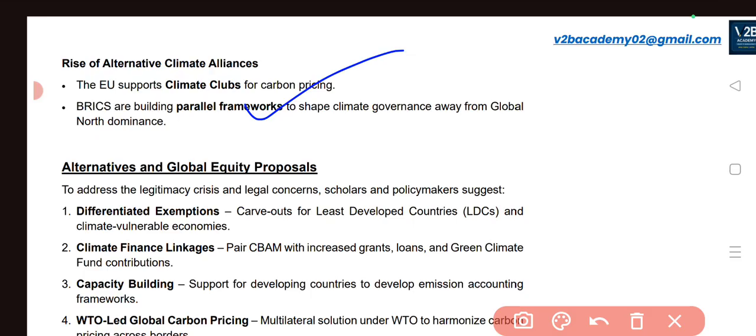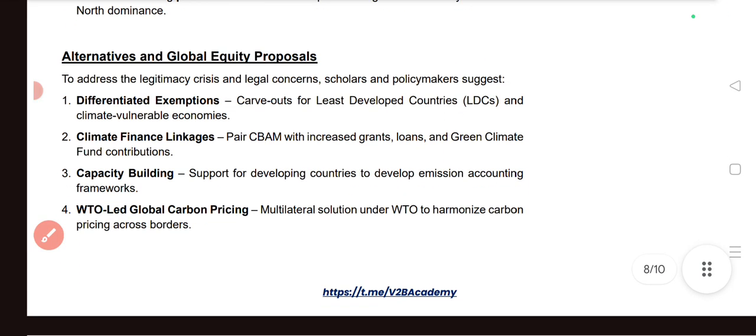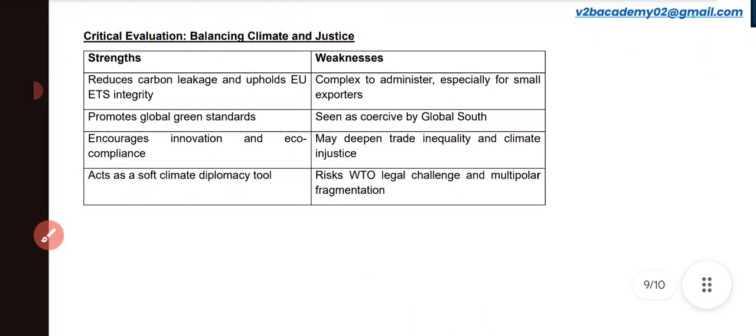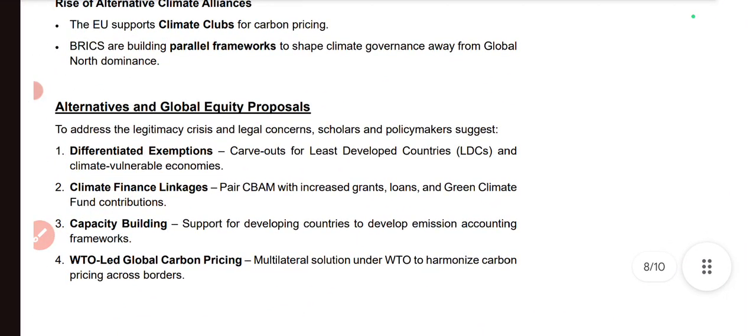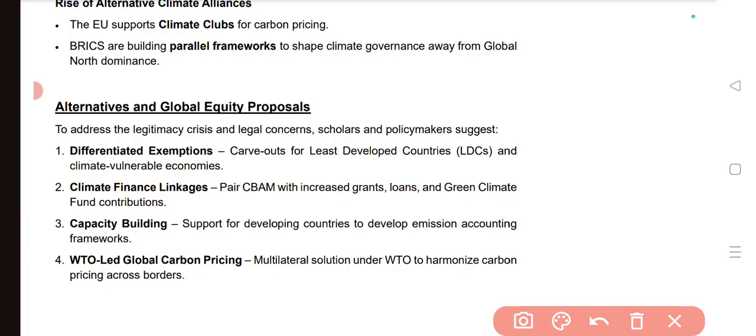The European Union may support climate clubs for carbon pricing. The European Union may come up with a parallel framework to deal with this particular issue, and BRICS may also build parallel frameworks to shape the climate governance, in order to curb the global north dominance. So what are the alternatives and global equity proposals that we can propose? The first one is to address this particular legitimacy crisis and the legal concerns.